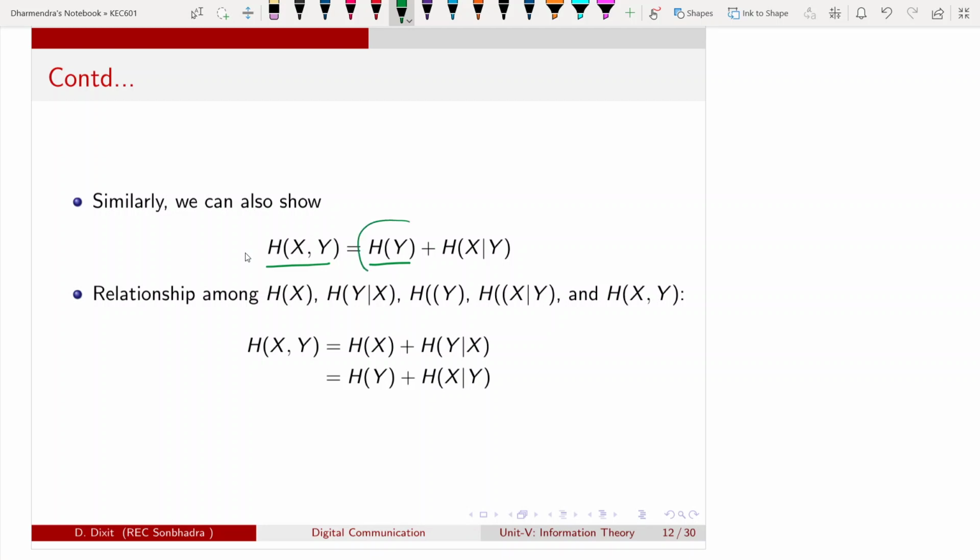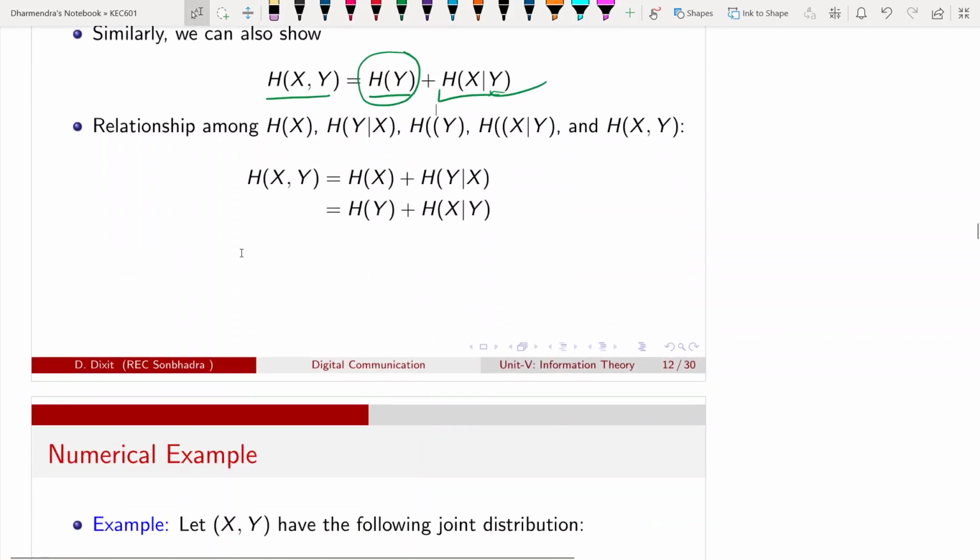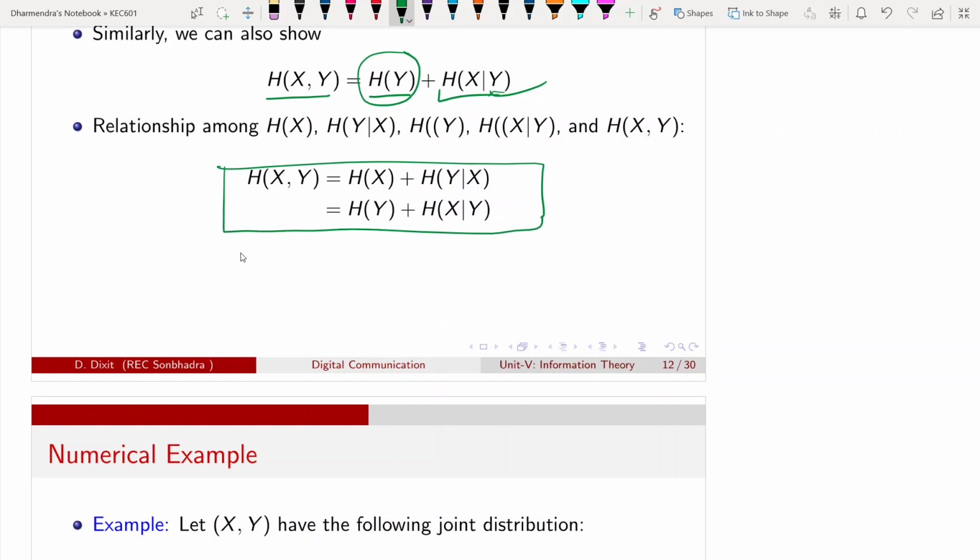If this is y, then this will be x given y, this conditional entropy. Okay. So based upon these, we can write the relation among the various entropy functions. So joint entropy of x and y equals entropy of x plus conditional entropy of y given x. If it is the entropy of y, then it will be the conditional entropy of x given y.